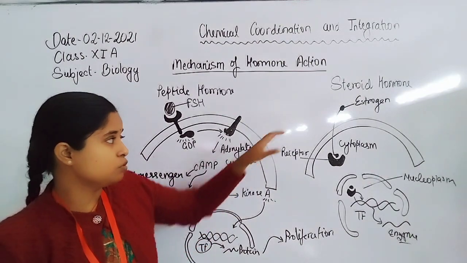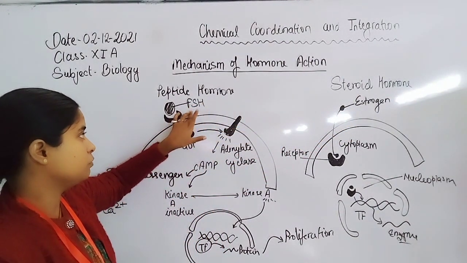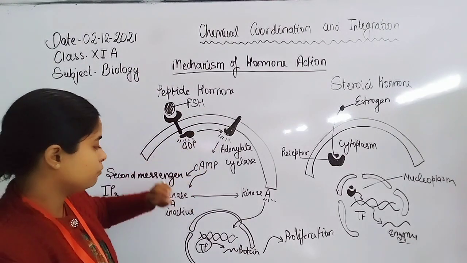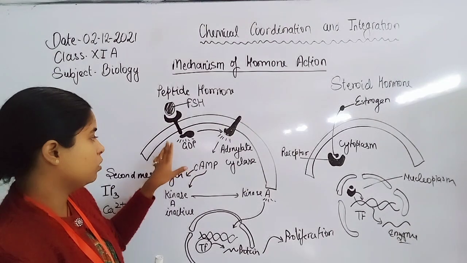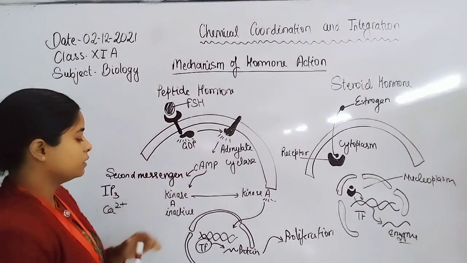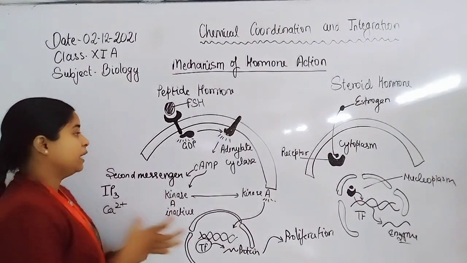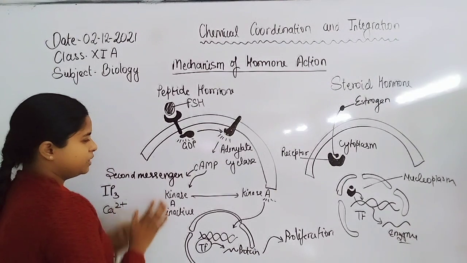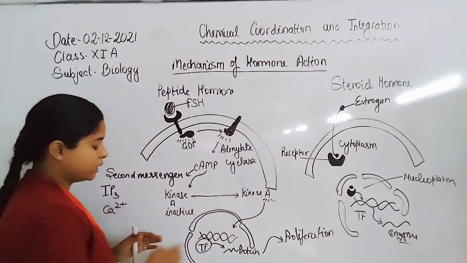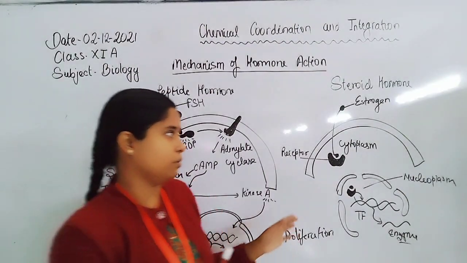If the hormone is chemically a peptide or formed by protein, then the receptors for such hormones are present on the membrane, membrane-bound receptors, and the formation and function are guided by the second messenger. When the second messenger activates a cascade of reactions, through the cascade the transcription factor gets formed, and that synthesizes the protein from a DNA molecule.